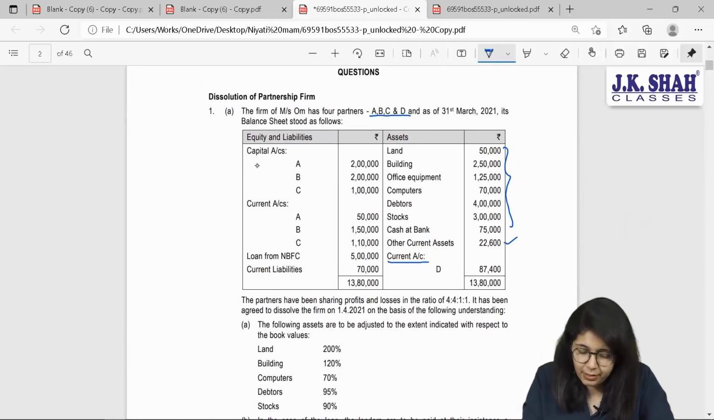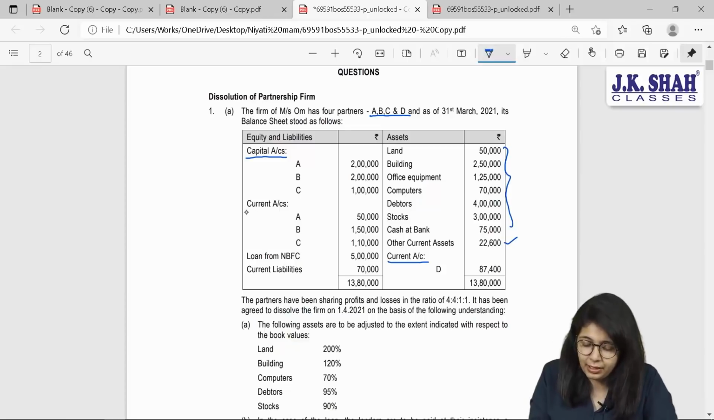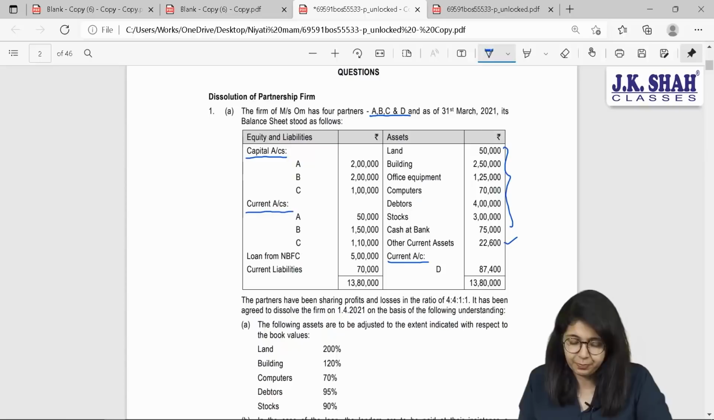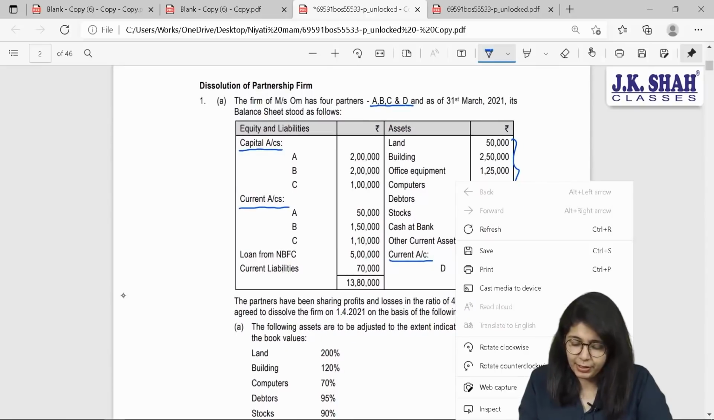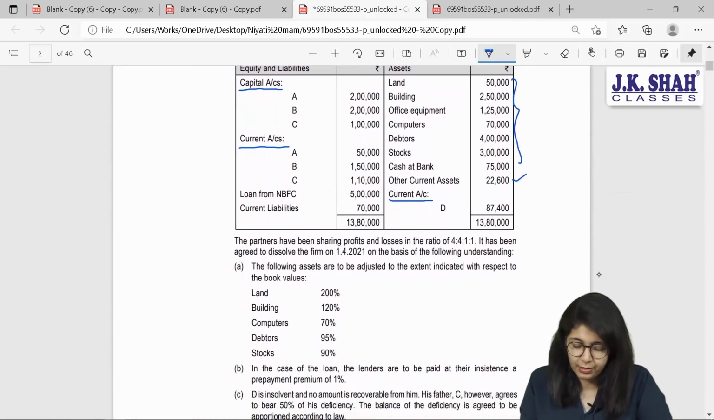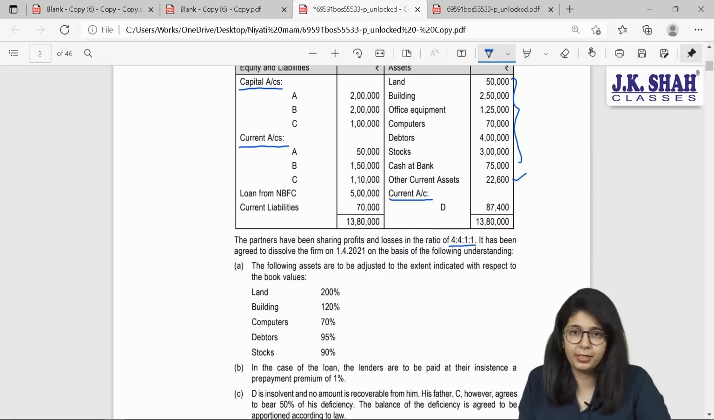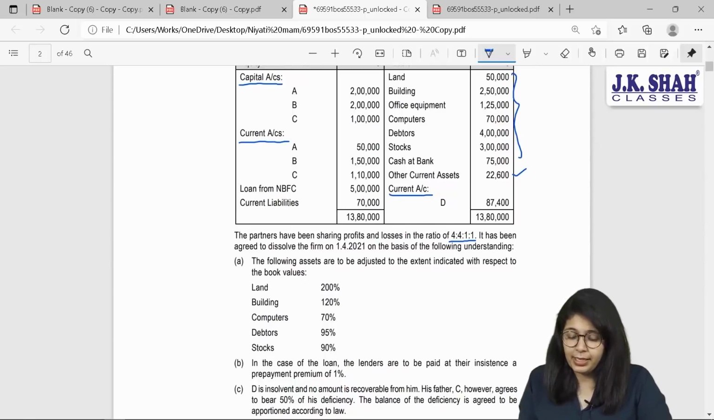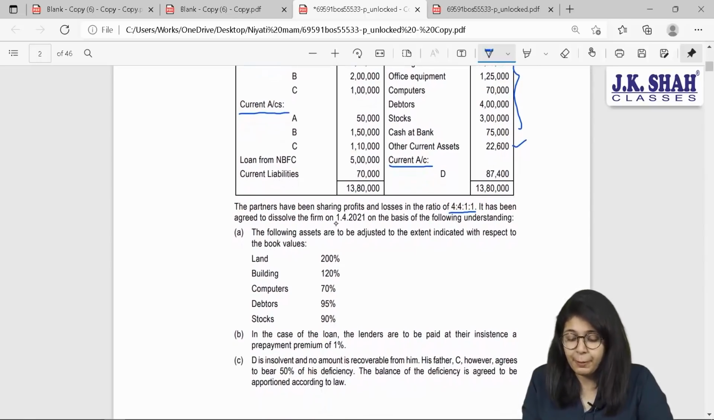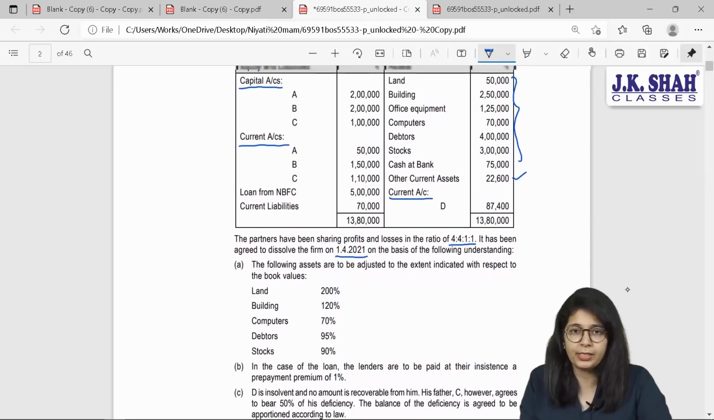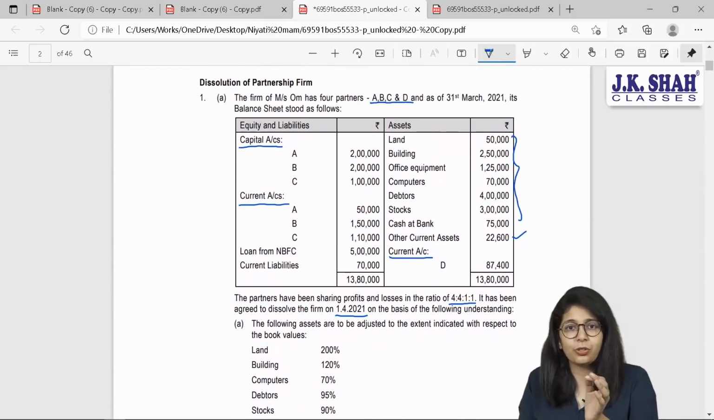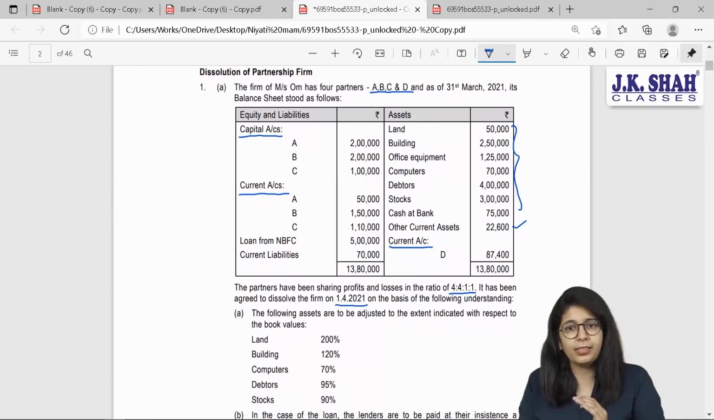Capital accounts of Mr. A, B and C are 2 lakh, 2 lakh and 1 lakh respectively. Current accounts of A, B and C are again 50, 150 and 110 respectively. Outside liabilities are loan from NBFC 5 lakhs and current liabilities of 70,000. The partners have been sharing profits and losses in the ratio of 4:4:1:1. Their PSR is given. It has been agreed to dissolve the firm on 1st April 2021 on the basis of the following understanding.